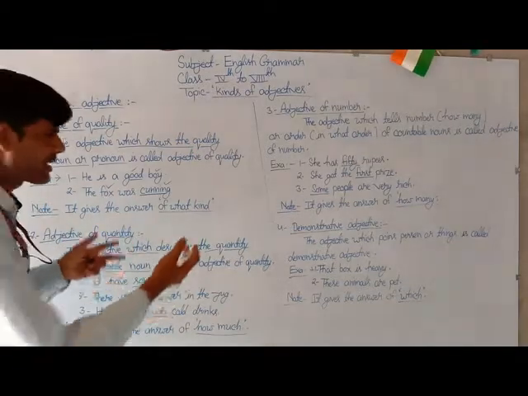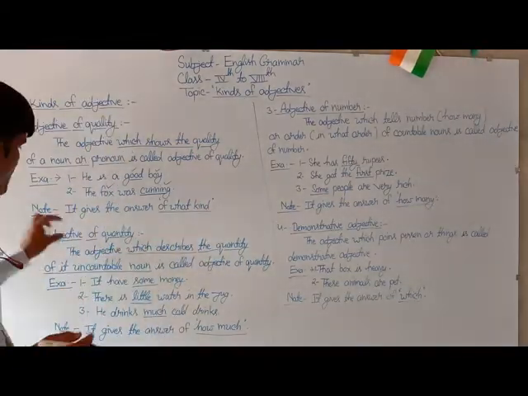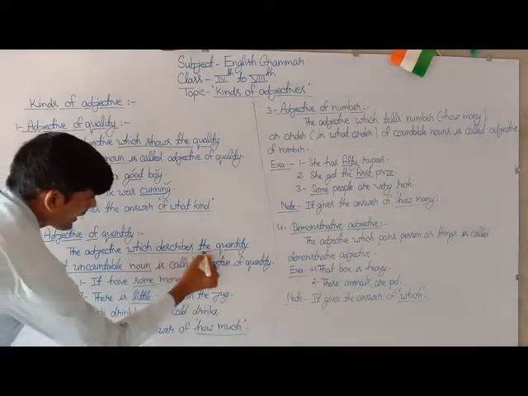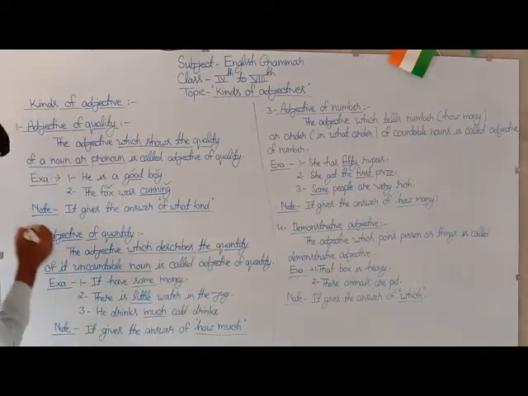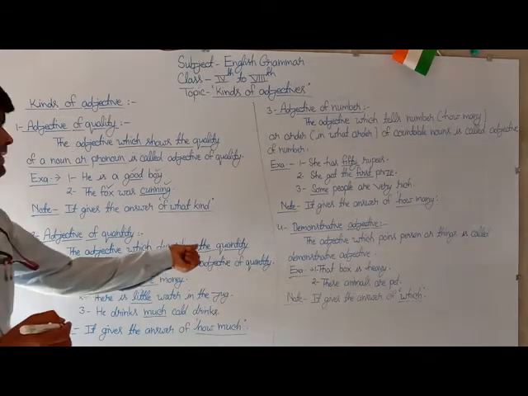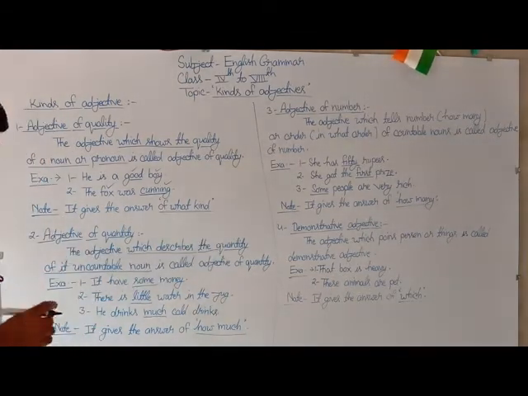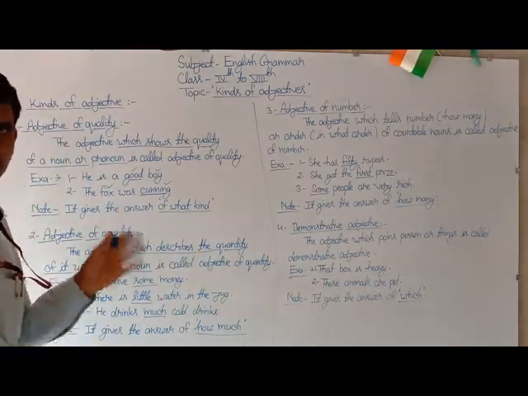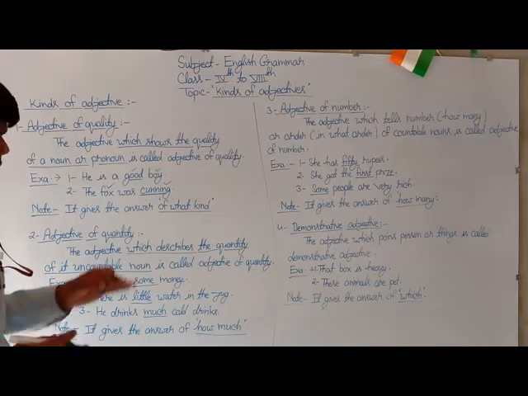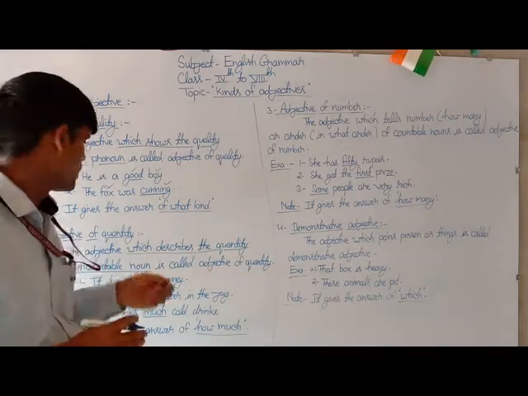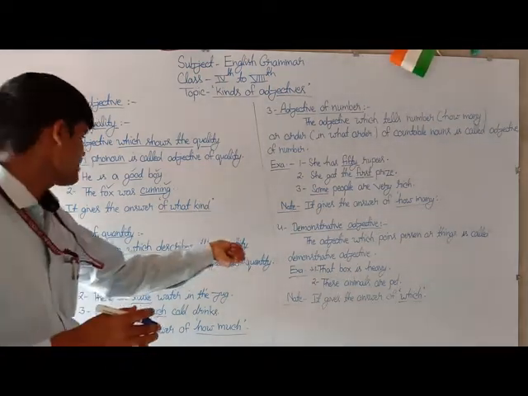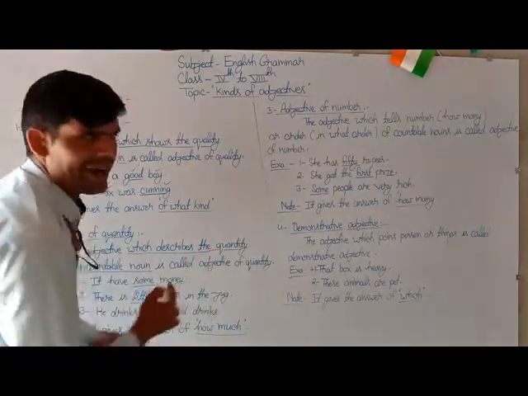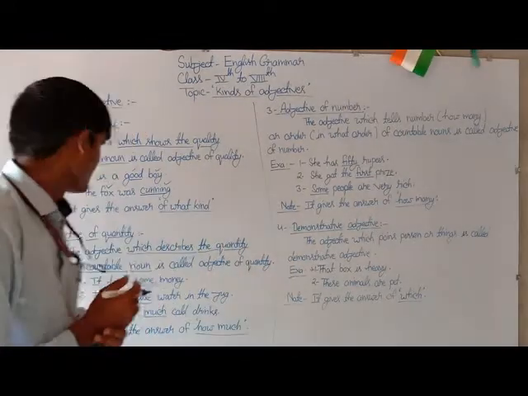To know more about this expression, you have to consider the underlined words in the definition, that is, which describes the quantity of its uncountable noun. An uncountable noun, a noun that cannot be changed into plural, is called an uncountable noun. So the adjective which describes the quantity of its uncountable noun is called adjective of quantity.